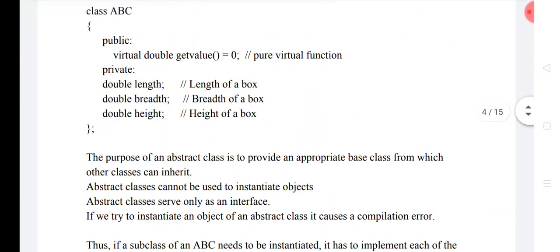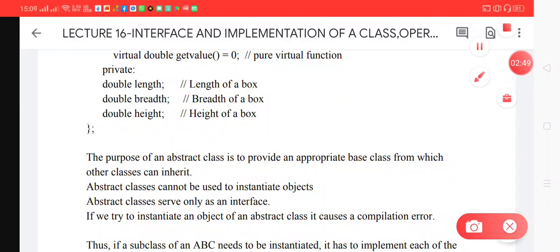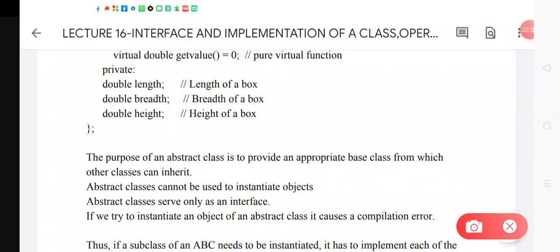If class ABC has some derived classes, those derived classes can have any name. If those derived classes fail to write the definition for the getValue method, then they also become abstract classes. So an abstract class provides a pure virtual function which must be implemented inside the derived classes.